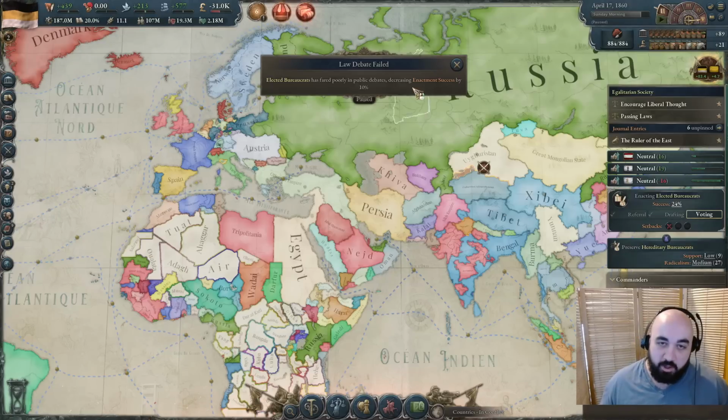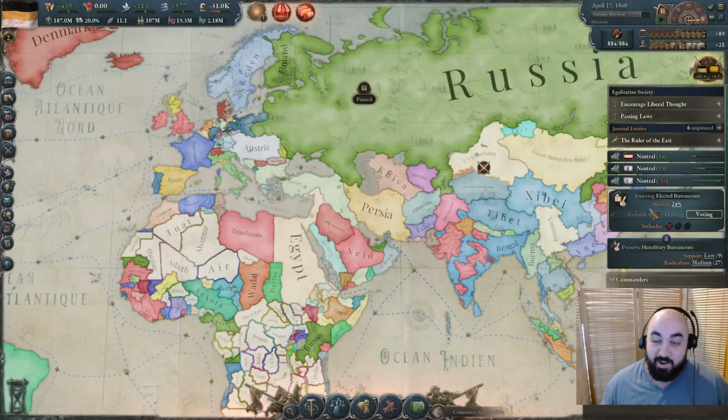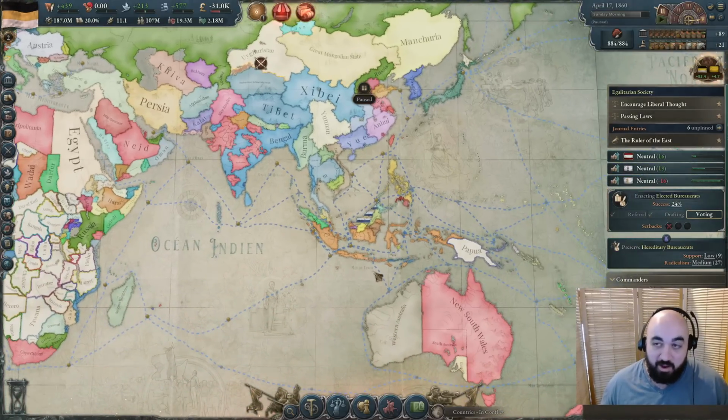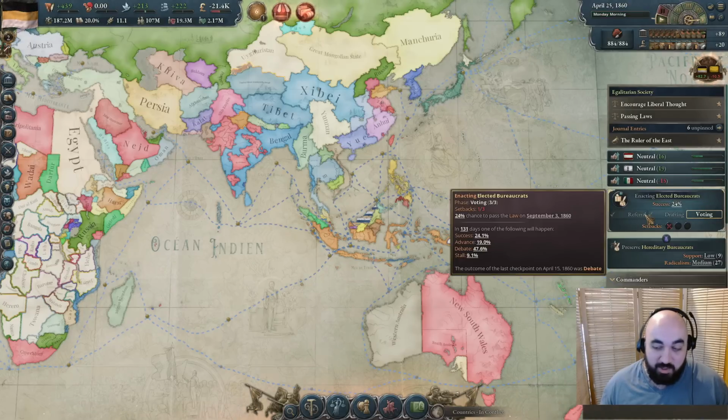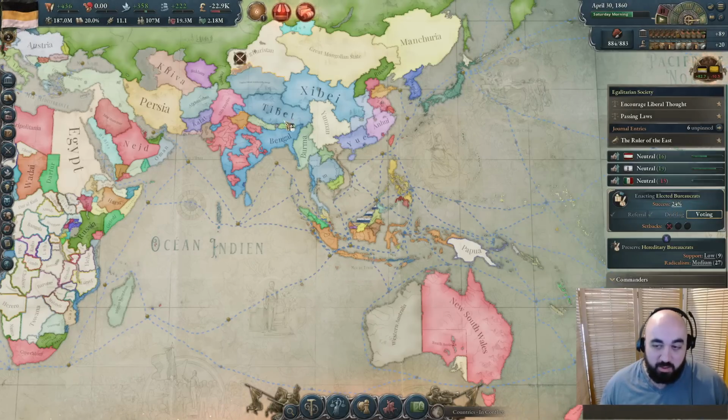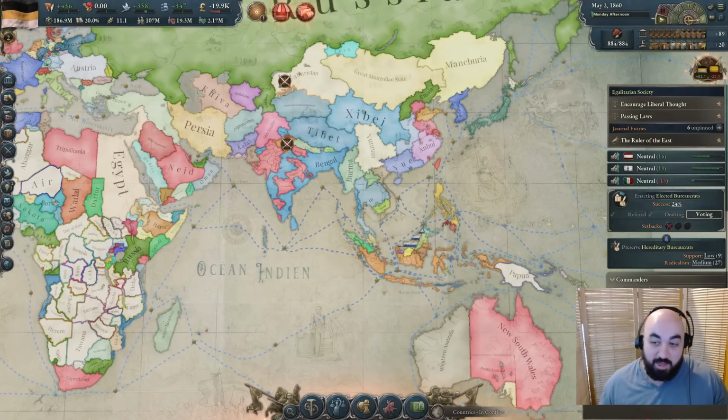I think this elected bureaucrats business is the most stalled out I have been on a law in a very long while. It has gone through like a half dozen to a dozen 20 to 30% ticks with nothing happening, and really keen on getting off of it or getting it through so that we can do other stuff, and it's just much pain, much opposite of excite.